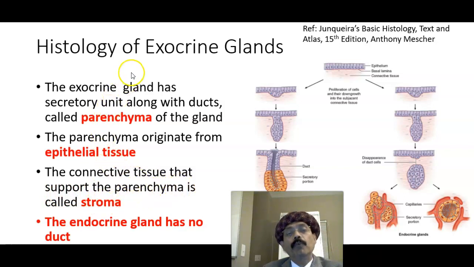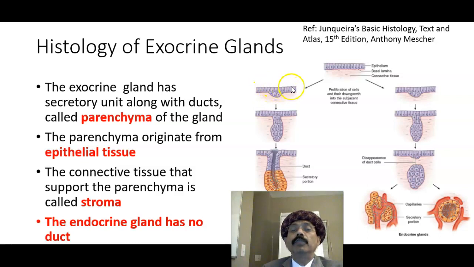We have two types of gland depending on the duct. The exocrine gland has a duct. We have another type of gland that has no duct. We call them endocrine glands, like the thyroid gland. So, in the exocrine gland and endocrine gland, how are they formed? The parenchyma of the gland is produced from the glandular epithelium.